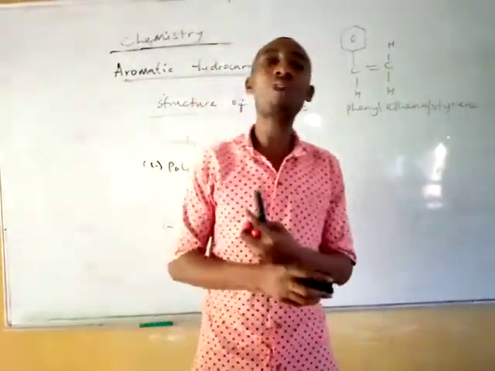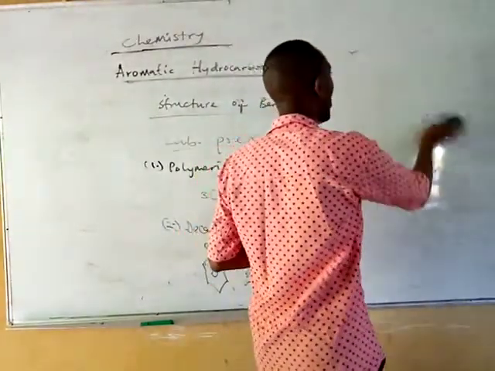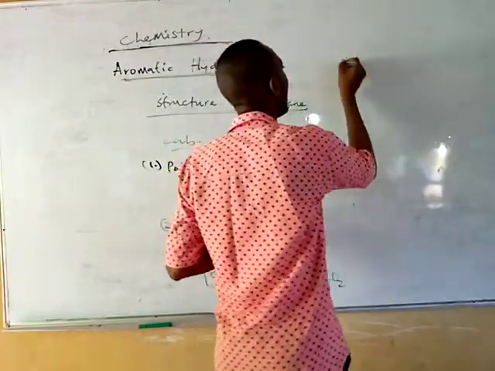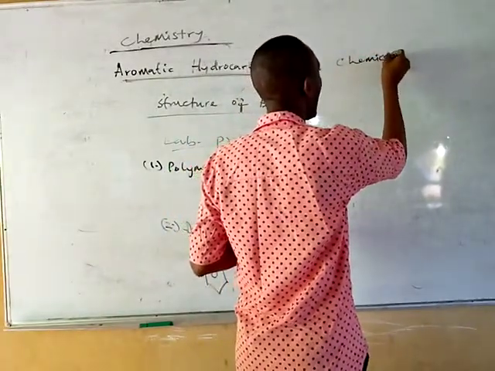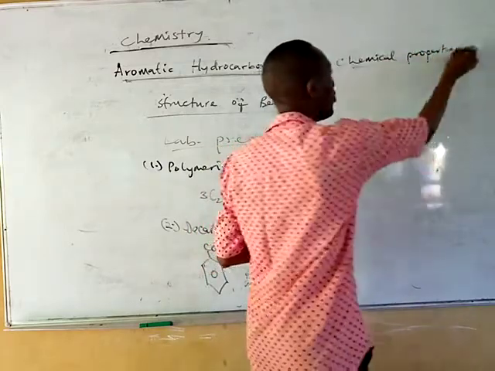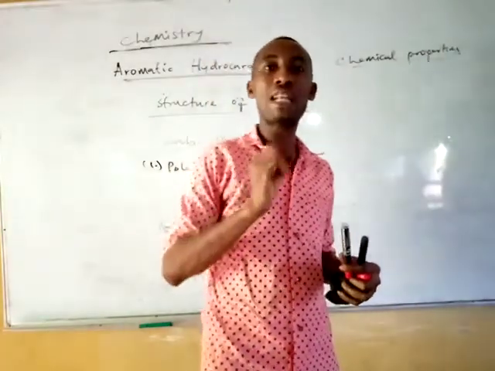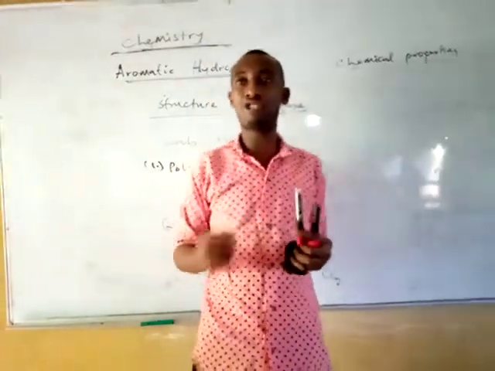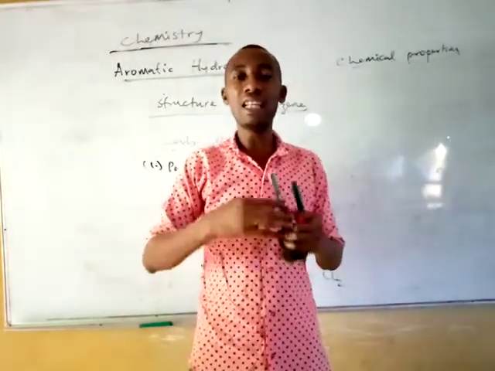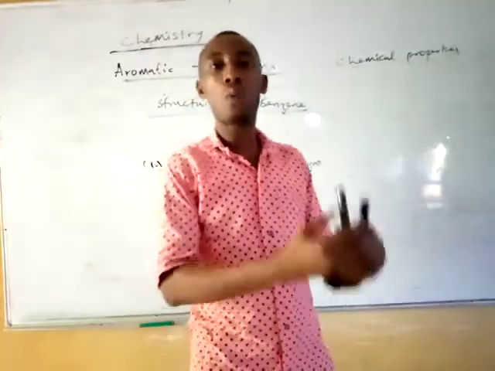Okay, now let's look at the chemical properties of your benzene. Number one, like I told you, all organic compounds will undergo combustion reaction. And what is combustion? Combustion is the burning of substances in air enough to produce carbon 4 oxide and steam.